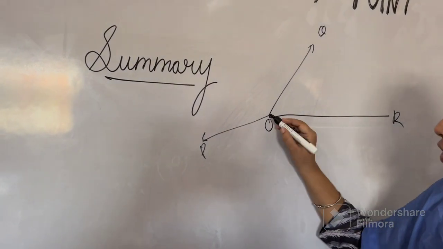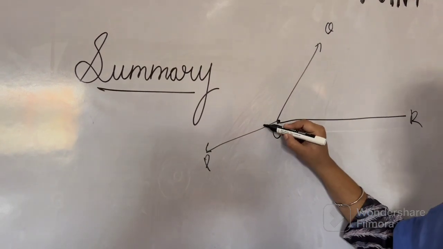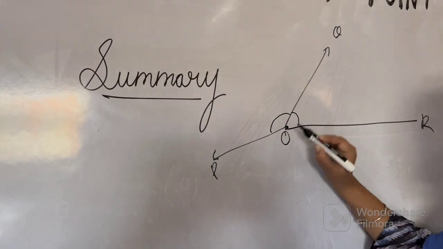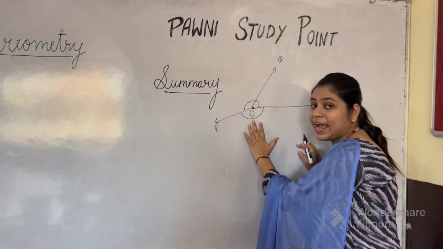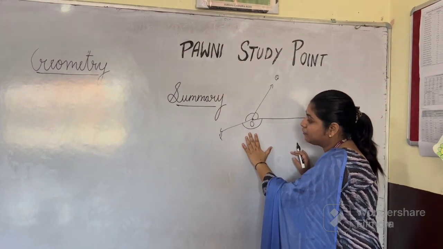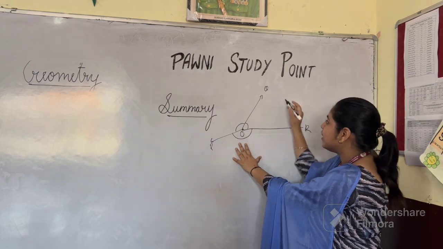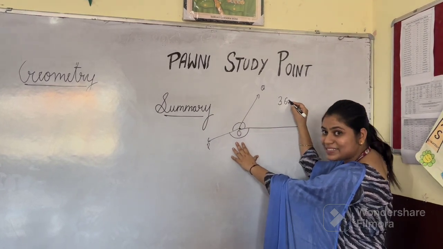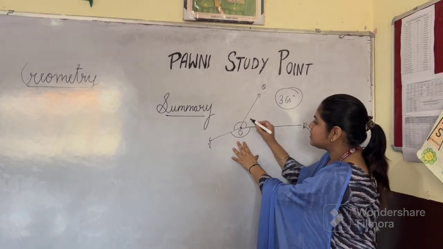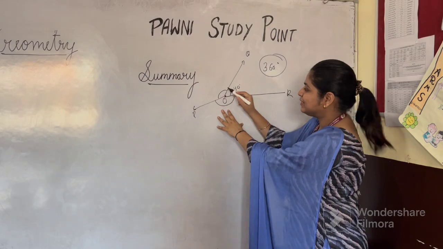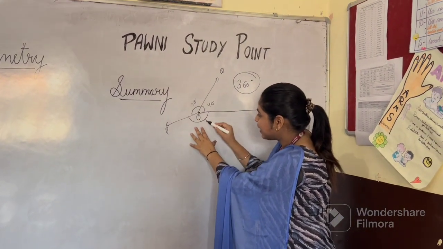Now what we are going to see, can you tell me how many angles are forming around a point? 3. 1, 2 and 3. Correct? Now tell me one thing. Angles around a point. Here we will learn that the sum of angles around a point is always equals to 360 degree. Now let's do with one question. Suppose this angle is 40 degree. This angle is 70 degree. So what will be this angle?